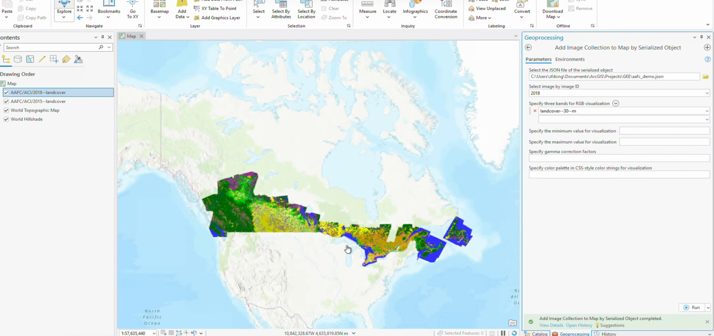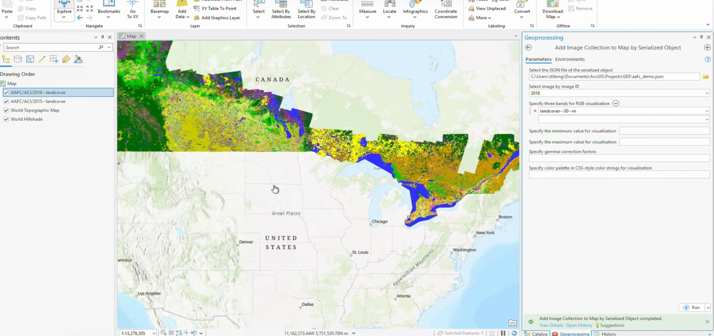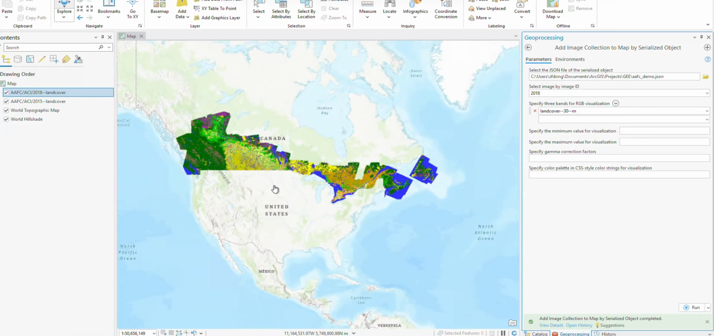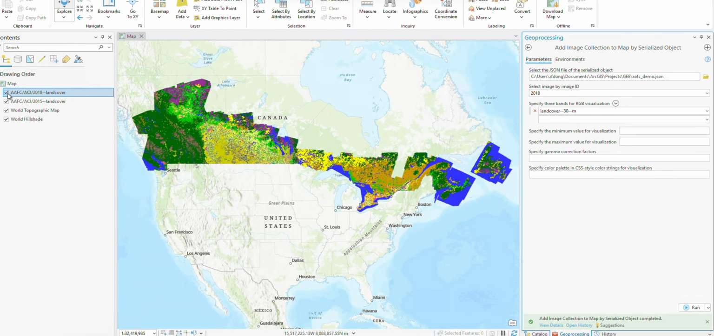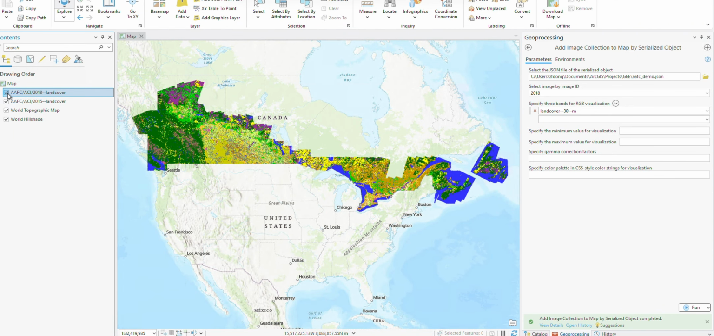Okay, then it loads the land cover for 2018. Compare the difference between these two datasets. Make sure that we load a different one. Okay.